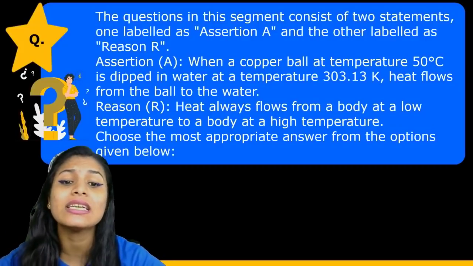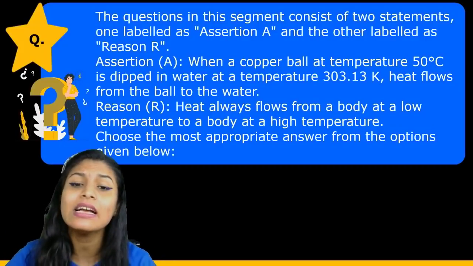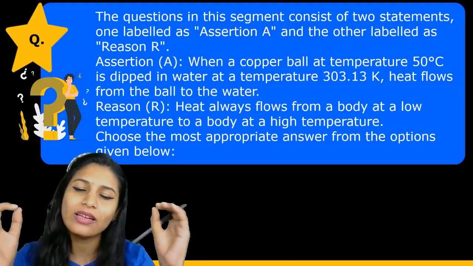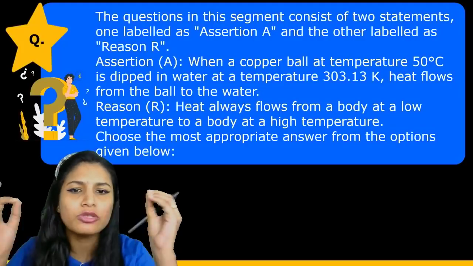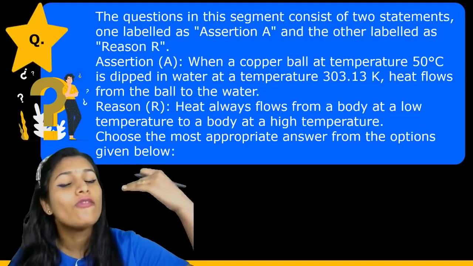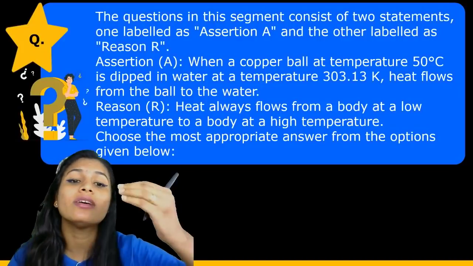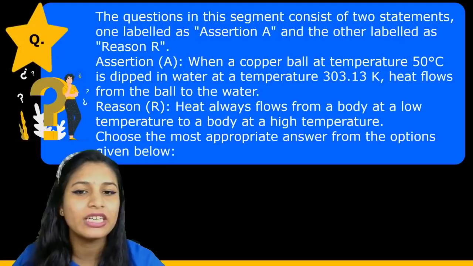It is assertion and reasoning. What is assertion and reasoning? In assertion there will be one sentence given to you. You have to analyze whether that assertion is right or not. मतलब उसमें जो भी लिखा गया वो सही है या नहीं है. Followed by a reason. The reason will be explaining the assertion. Okay, so let us proceed with the question.